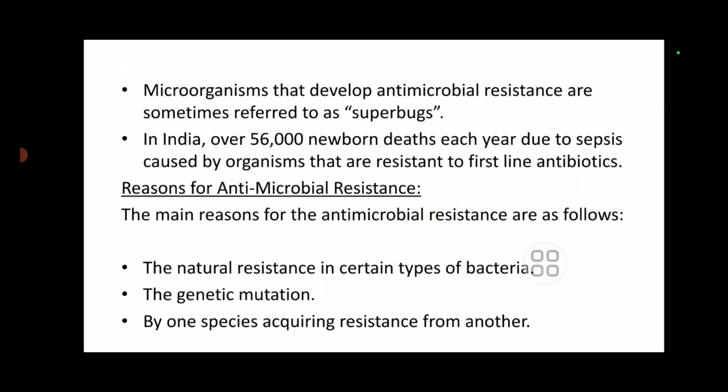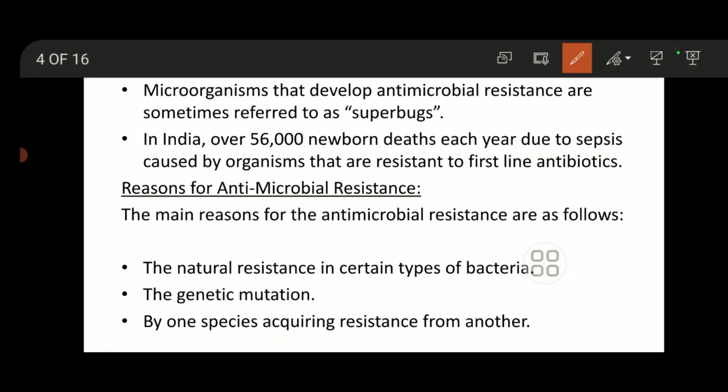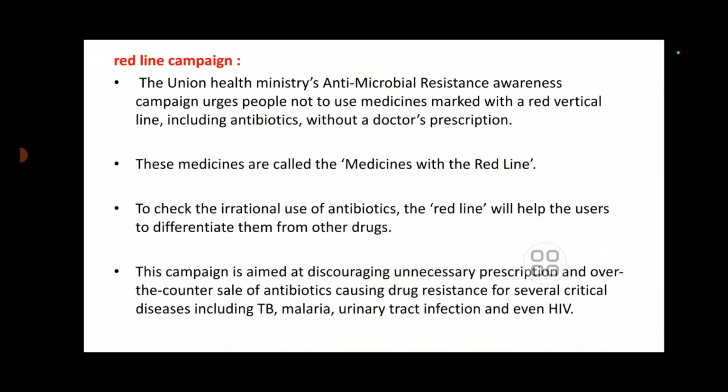Microorganisms that develop antimicrobial resistance are called superbugs. In India, over 56,000 newborn deaths each year occur due to these organisms. The reasons for antimicrobial resistance are natural resistance in certain kinds of bacteria, genetic mutation, or one species acquiring resistance from another.